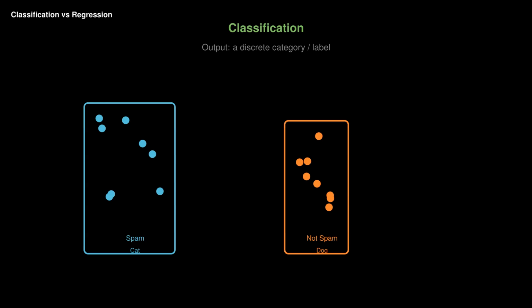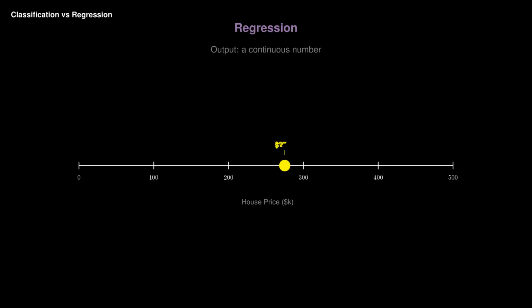Is this email spam or not? Is this tumor malignant or benign? Good tomato or bad? Regression predicts numbers, continuous values.